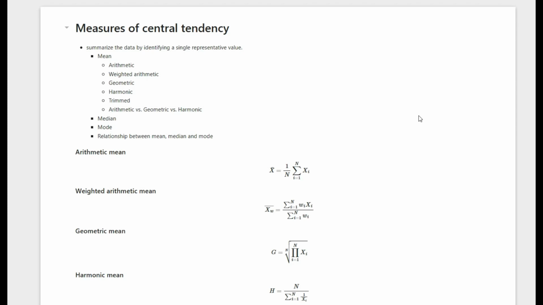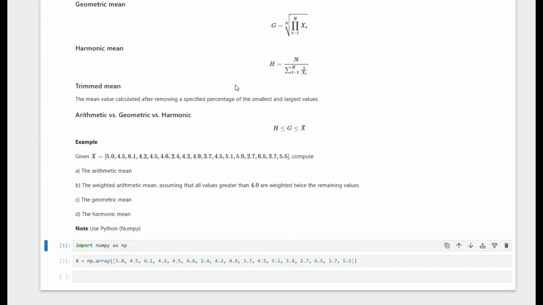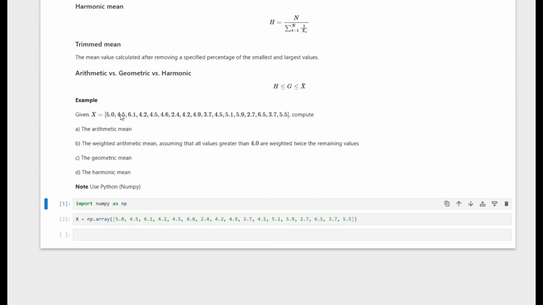Hello everyone. In the previous video, we looked at mean calculations using Python only without any NumPy library. So in this video, we'll calculate these different types of mean: arithmetic mean, weighted arithmetic mean, geometric mean, harmonic mean, and trimmed mean using NumPy. Okay, so we'll solve the same example. So given this data set, we need to compute these four different types of mean. Okay, so let's get started.